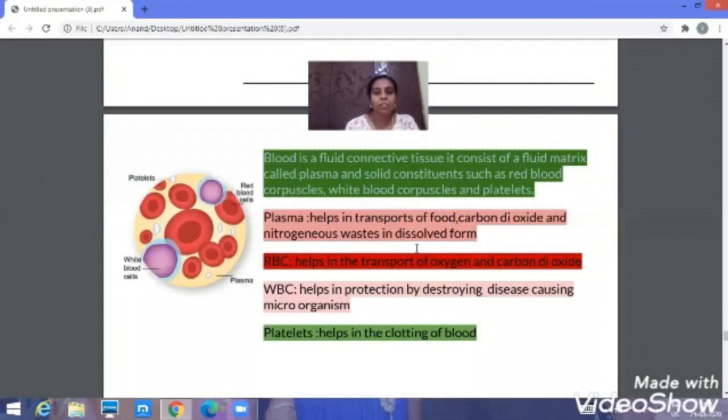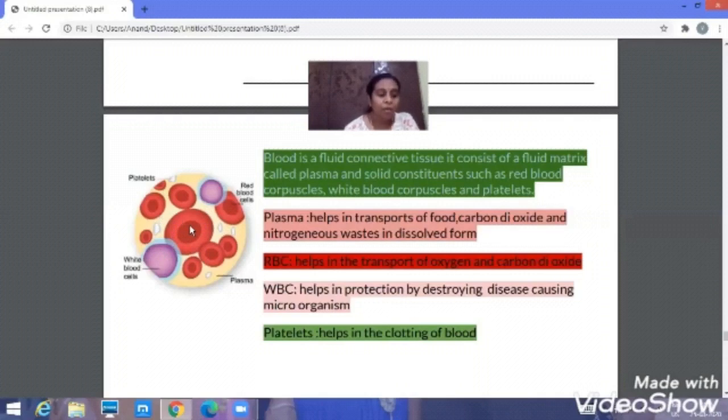The next component of the blood is RBC. The RBCs are also called red blood corpuscles. They are spherical and disc shaped, as you can see over here. They don't have any nuclei. Where are the RBCs produced? They are produced in the bone marrow.